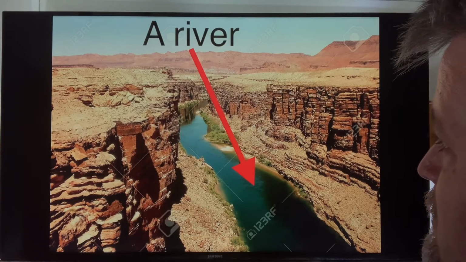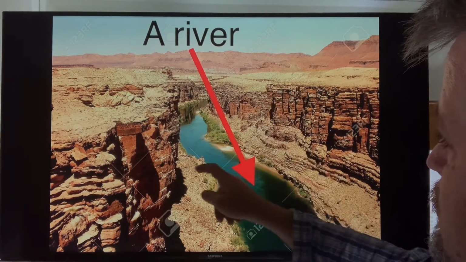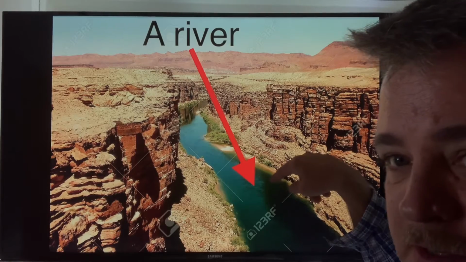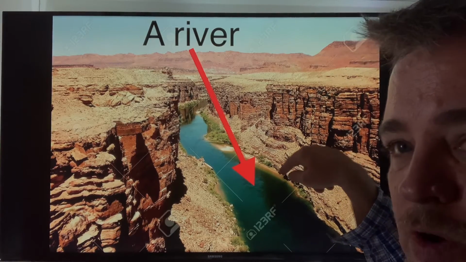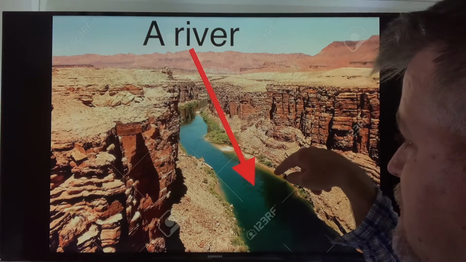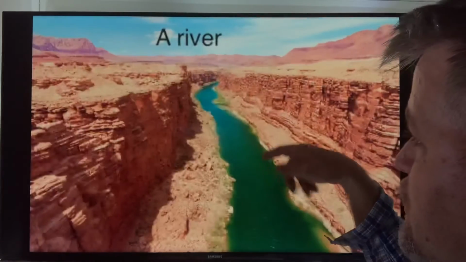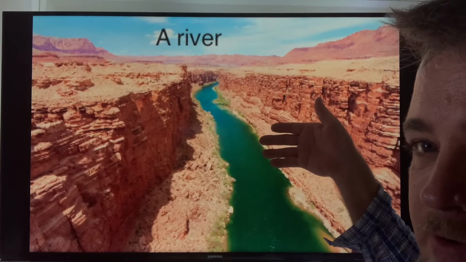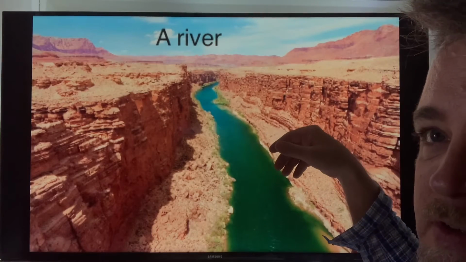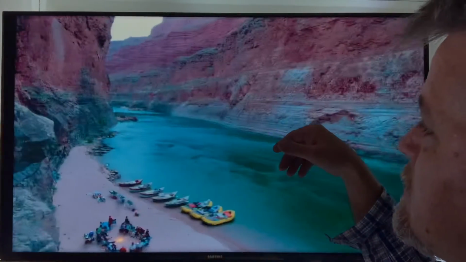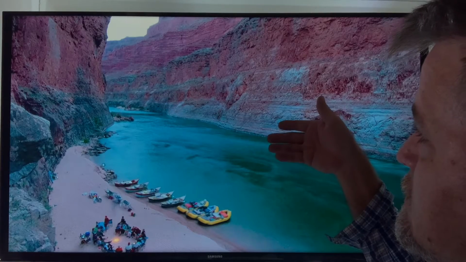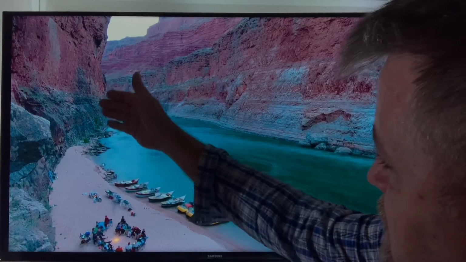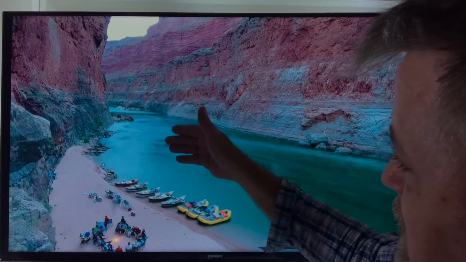Okay? And so if there was no water, this would be a canyon. But because there's water here, this is a river. River. Okay? And this river, you can go swimming. If you want to go swimming in this water, it'll be fine. Yeah, it's fine. Very clear. Very fresh. Yeah, river. And look at, see this? Look at the mountain. Okay, so the river is in the canyon. Right? There's a river in the canyon.